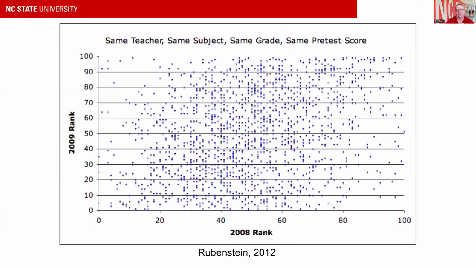Another example of the failure of this approach is that back in the early 2000s, New York City decided to start to reward teachers based upon how well their students did in various tests.